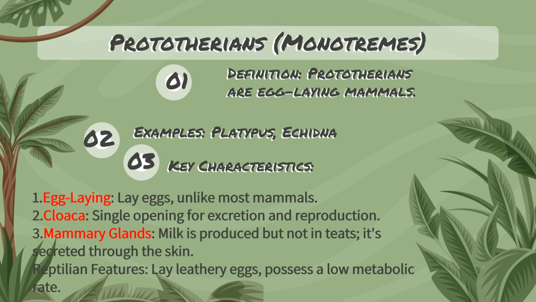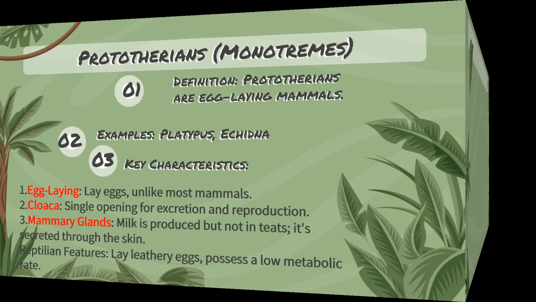Milk is produced with the help of mammary glands and is secreted through the skin. There are also certain reptilian features, like they lay leathery eggs and possess a low metabolic rate.